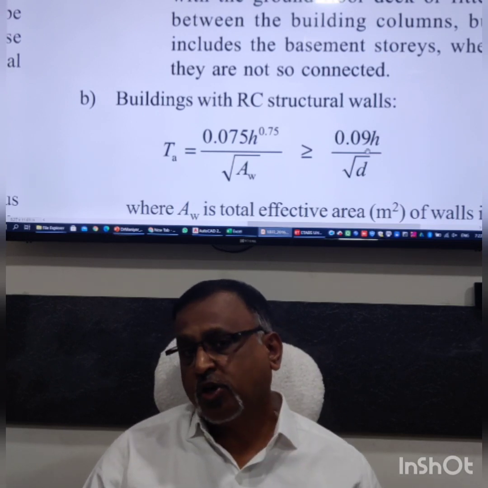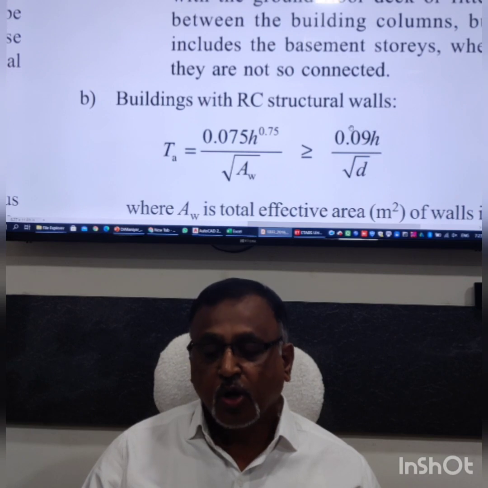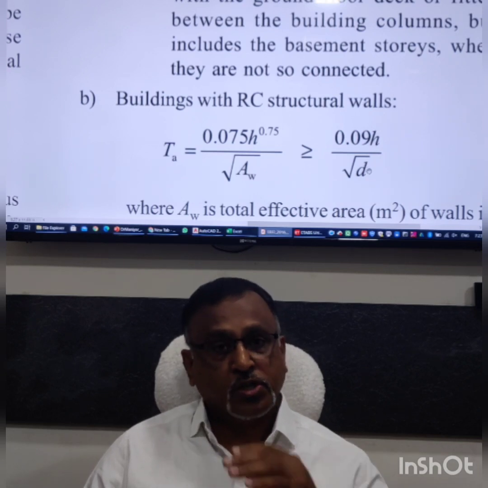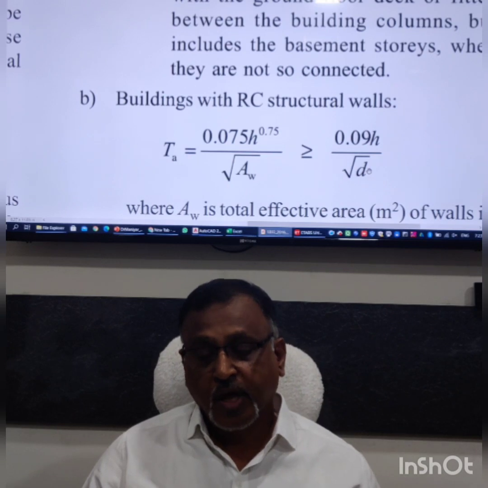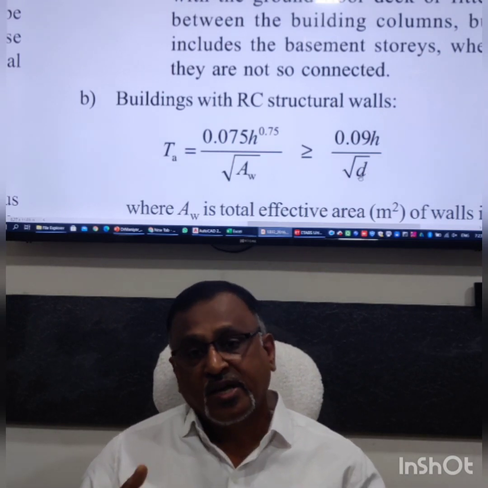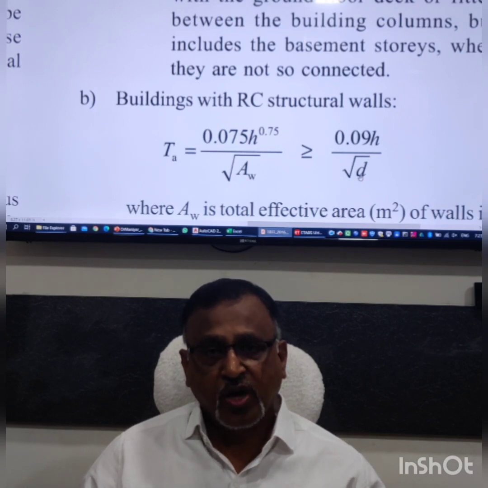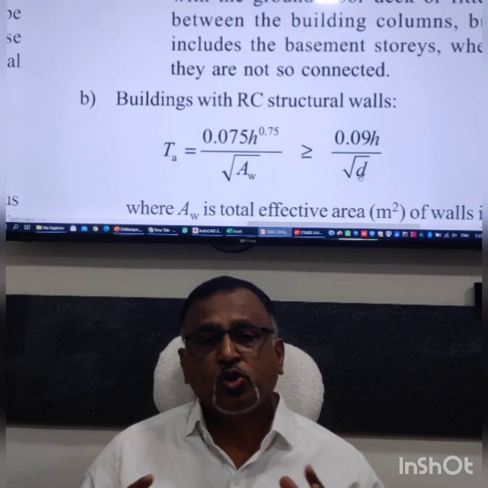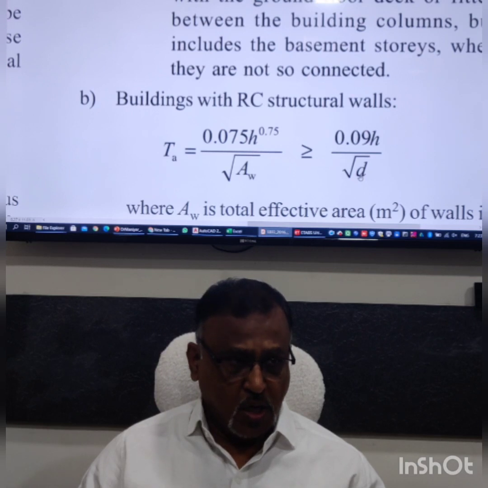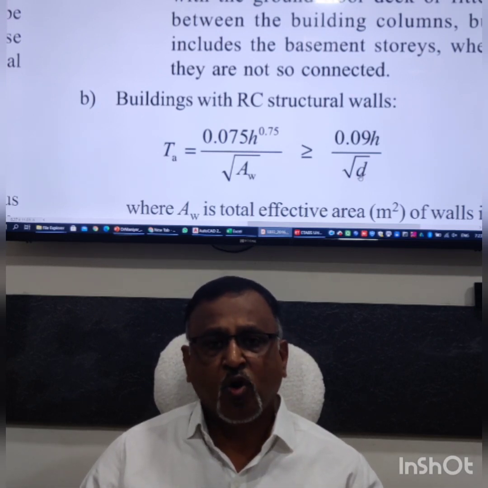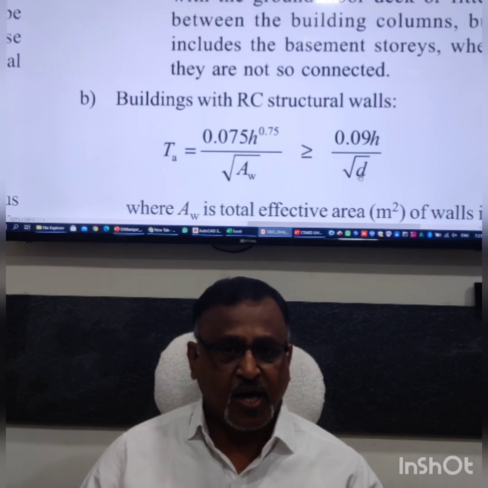In the earlier version of the code, only this formula was given. If you look at it, you will notice there is only h and d. h is the height of the building, and d is the lateral dimension of the building in the direction of earthquake we are considering. There is no consideration given to the actual shear walls present in that direction.